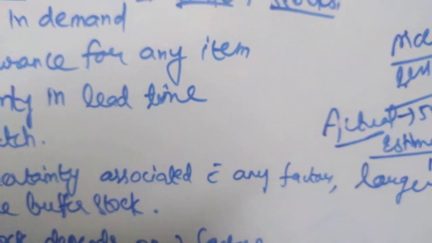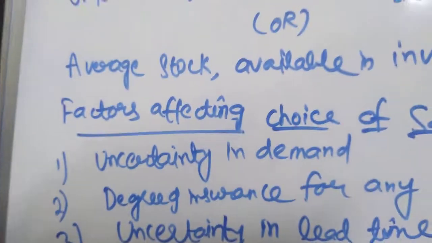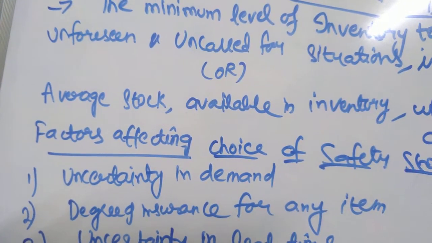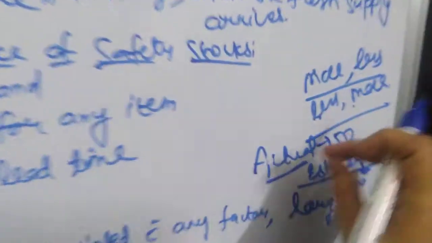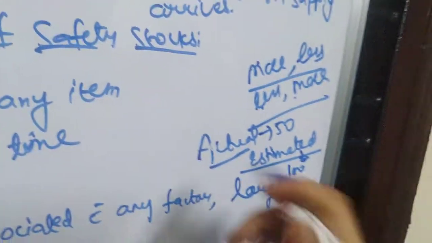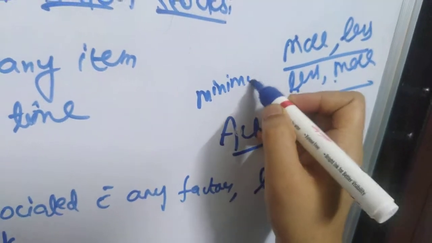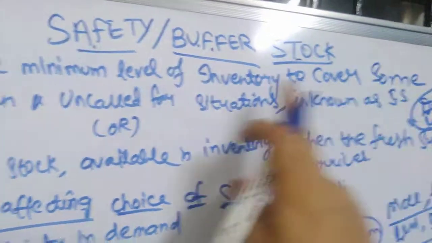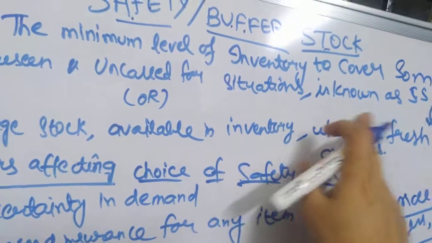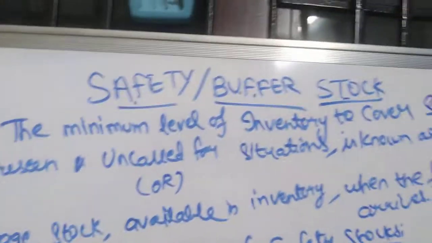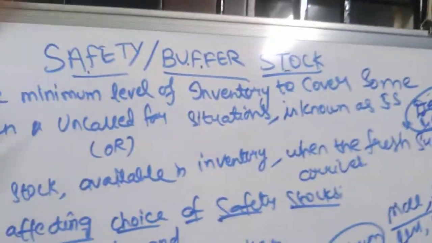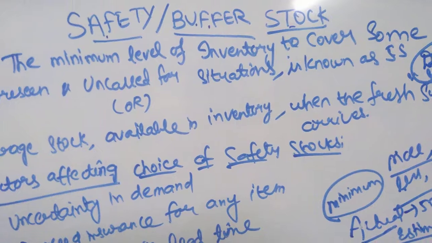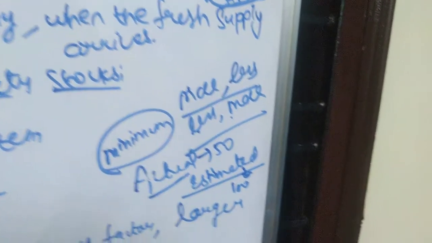So every organization has a policy for safeguarding its interest against these uncertainties by maintaining a minimum level of inventory. To cover unforeseen conditions, every organization will have some minimum level of stock. This minimum level of inventory, maintained to cope with emergency conditions, is known as safety stock or buffer stock.